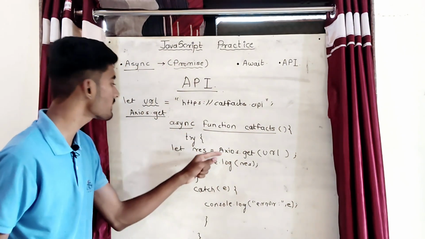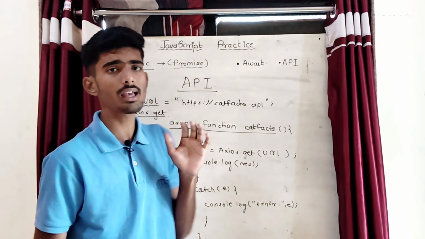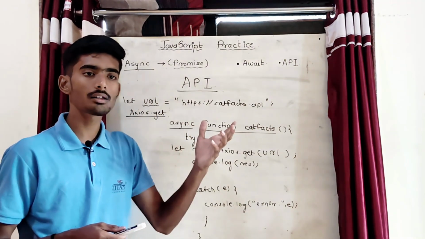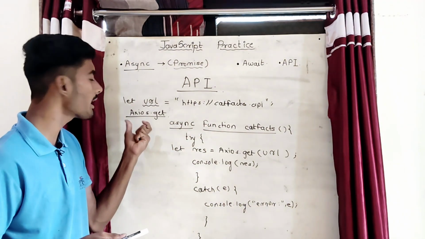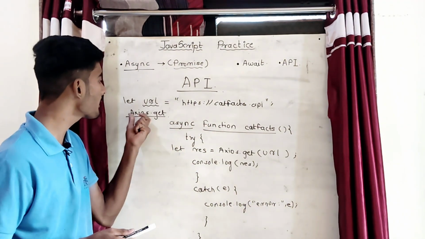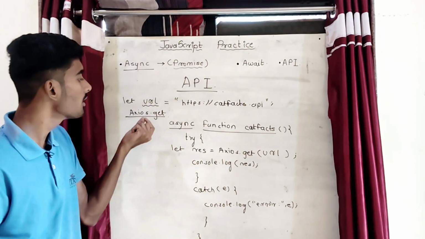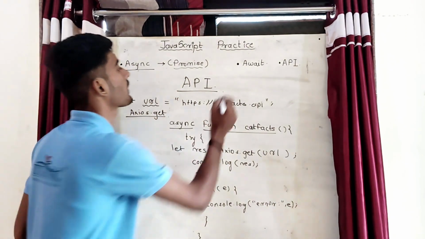To discuss that, you should know what axios is. So guys, axios is a library for APIs. The HTTP APIs are stored in the axios library, and that library provides us a method, that is axios.get. If we use the .get method, then it acts as a fetch method. Have you heard about fetch?